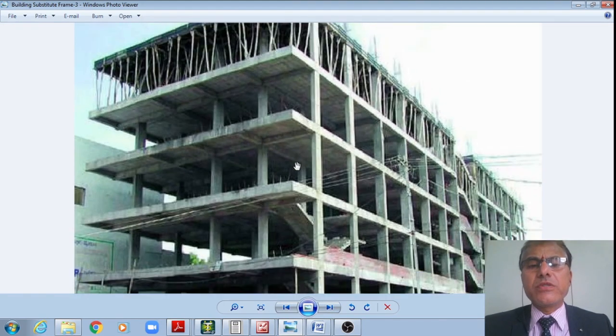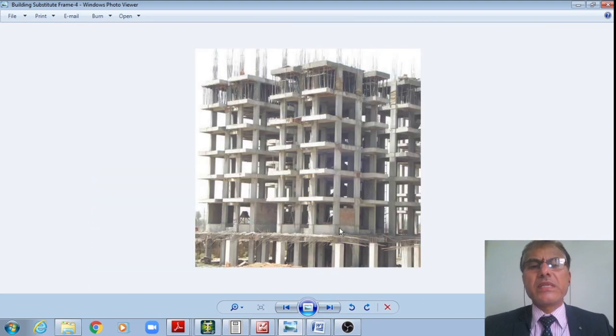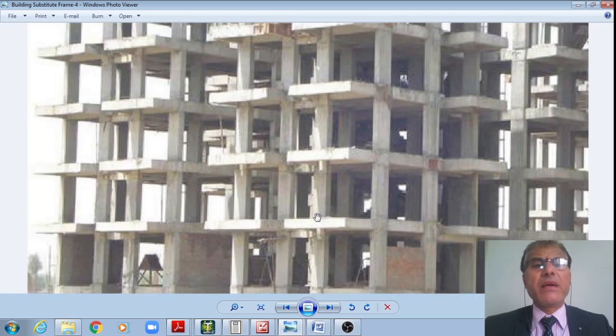Now, I'm also showing another schematic, wherein I do have a multi-story building. Frames are shown, ground, 1, 2, 3, 4 floors, G plus 4 floors. Even you can see here the staircases there, later on it is discontinued. Now let us see another multi-story building, that is ground plus 1, 2, 3, 4, 5, 6 storied, G plus 6 storied building, wherein I do have these framing.